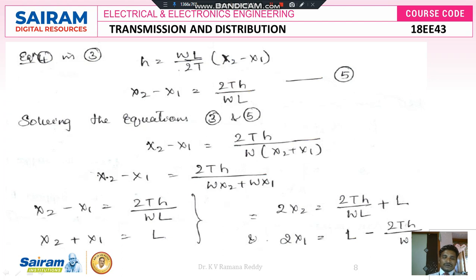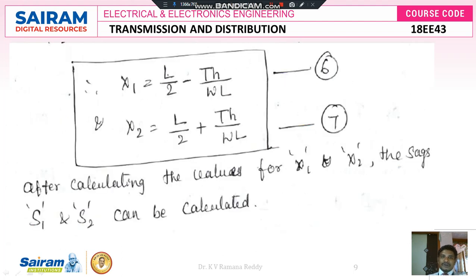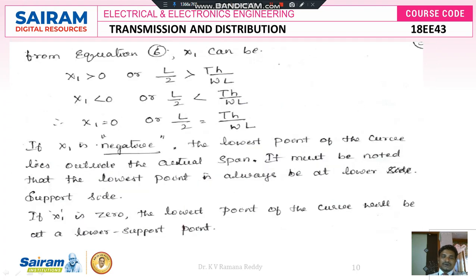If I add and subtract these two equations, that's a simple simplification. Here I get 2x2 is equal to 2Th by WL plus L, and 2x1 is equal to L minus 2Th by WL. Therefore x1 is equal to L by 2 minus Th by WL, and x2 is equal to L by 2 plus Th by WL. If x1 is greater than 0, then the L by 2 value should be greater than Th by WL. If x1 is less than 0, then L by 2 should be less than Th by WL. If x1 is equal to 0, then L by 2 is equal to Th by WL.